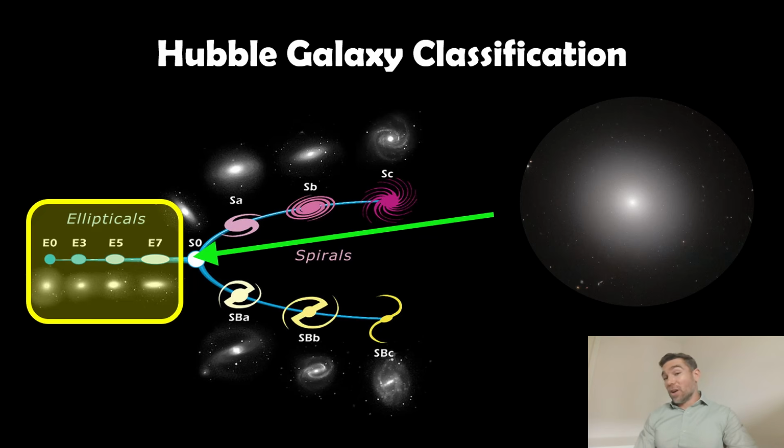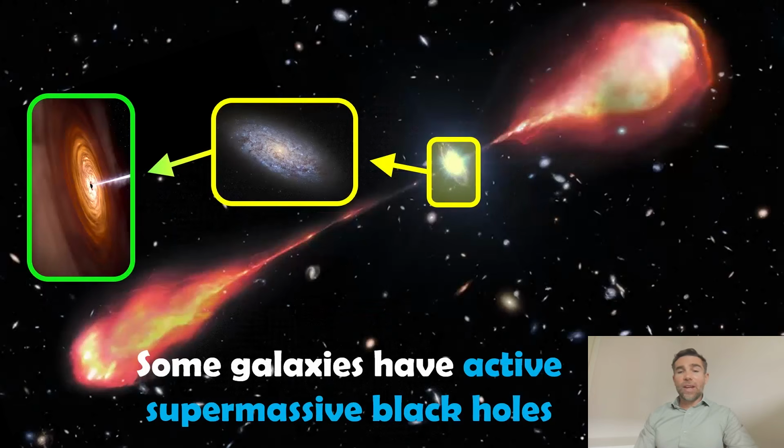These have older stars as well, so they will appear slightly redder than your spirals. Now, if we go to another subcategory of galaxies, all of those sorts of galaxies on that diagram potentially could be what we would classify as AGN, so they have an active galactic nucleus. And this is the supermassive black hole in the centre, which most galaxies have. We assume that most galaxies have these massive black holes in their centre.